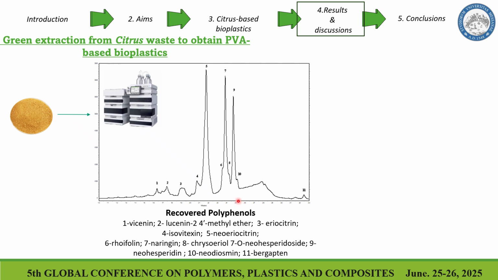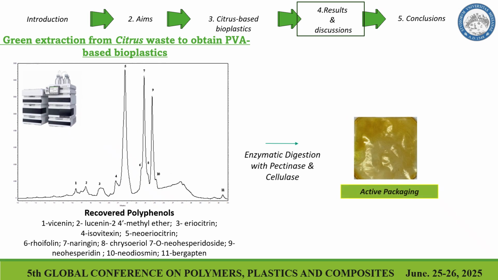It was used to identify and quantify the following polyphenols. After that, we subjected our pastazzo to an enzymatic degradation with pectinase and cellulase to facilitate the release and the solubilization of pectins and polysaccharides.